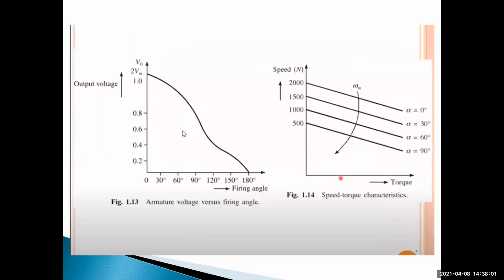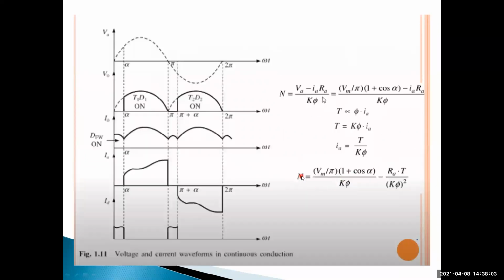In that case, the speed is in the clockwise direction, rotating in one direction. That's called motoring action only. Vm by pi into 1 plus cos alpha is greater than this component. So the speed is positive, rotating in only one direction. That is called only motoring mode, not generating mode. This is positive and higher in magnitude, so this minus this gives some value that is called speed.